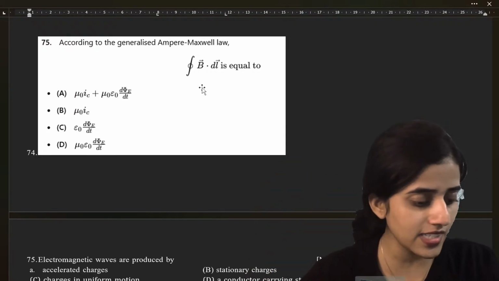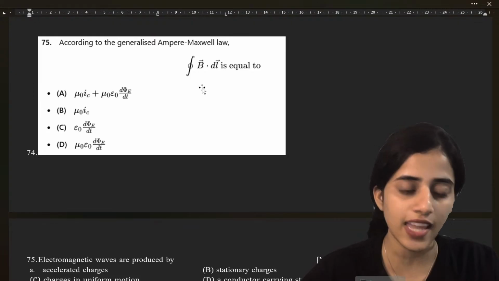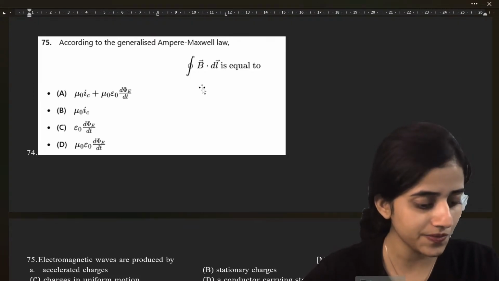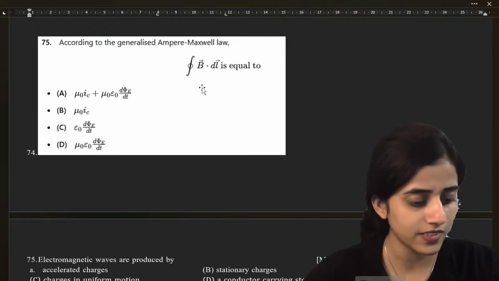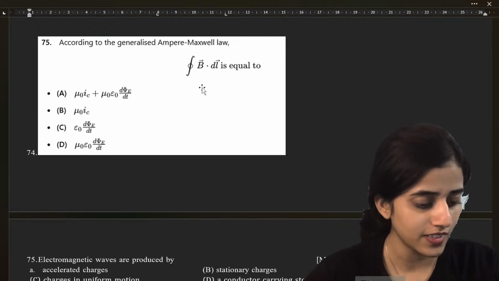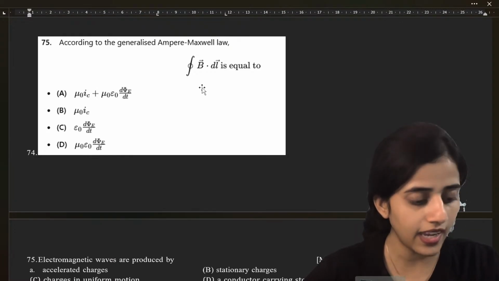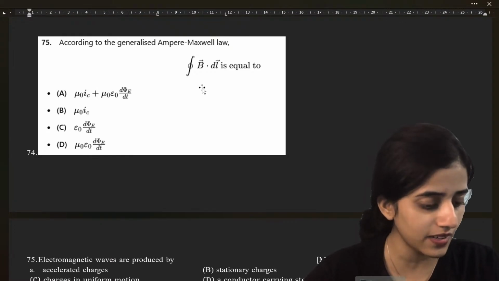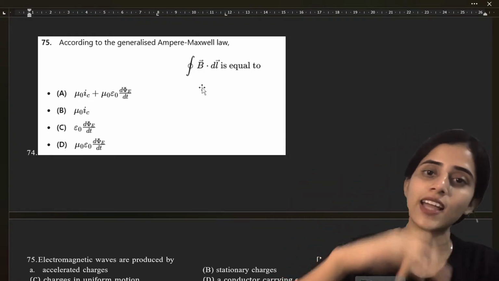Is A the answer? Monkey D. Luffy says it's A. What about the others? Quickly, quickly. What is the answer? A. Okay. Amulya also says it's A. Paka A. Last question. Okay, you can let me know in the comments.